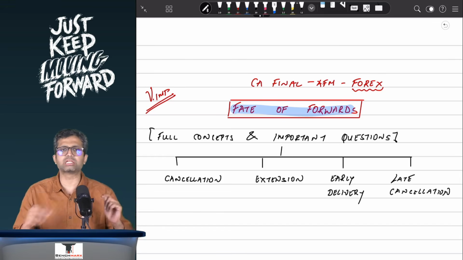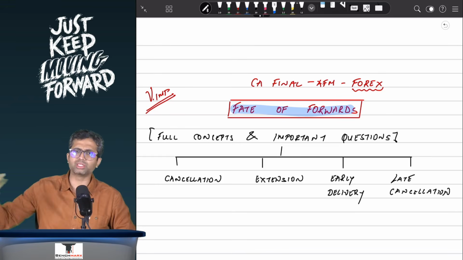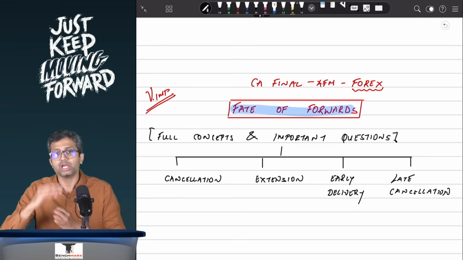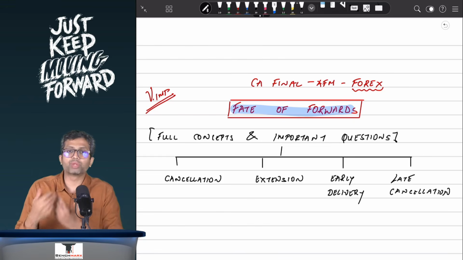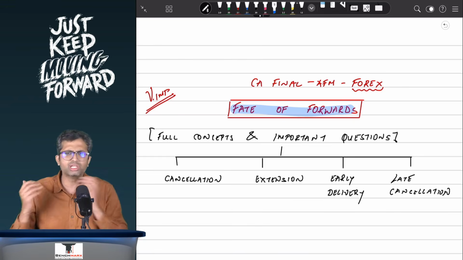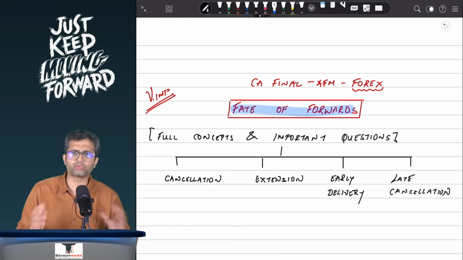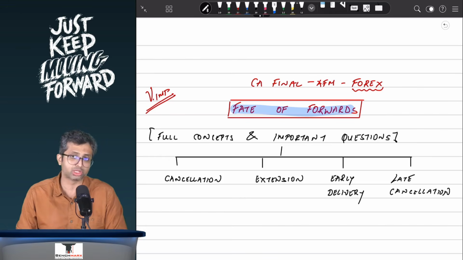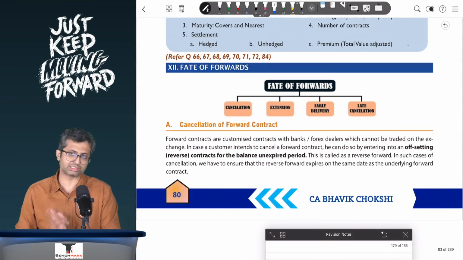In case, let us say, in your underlying deal, like your import deal, there is some change. Let us say you don't have to pay under the import because the goods are defective, or you have to pay a little later where you want an extension, or let us say you have to pay early for some reason and you want an early delivery, or whatever is the reason. All of those aspects, how do you handle them in a forward contract, is what we are going to discuss over here. So the first aspect that we discuss over here pertains to something called cancellation.